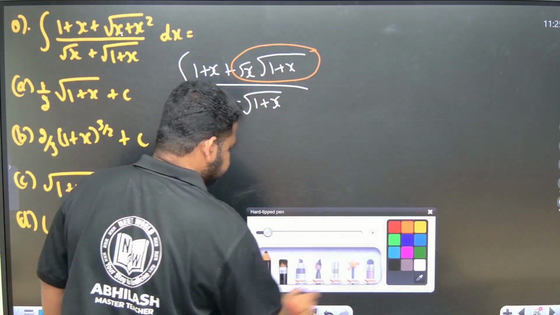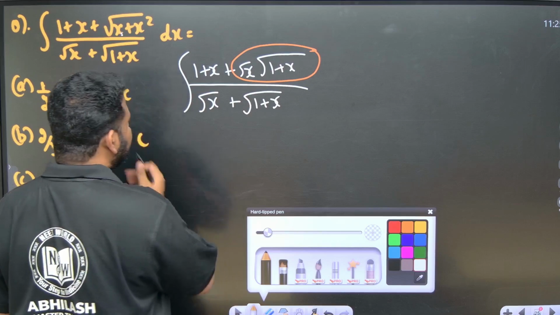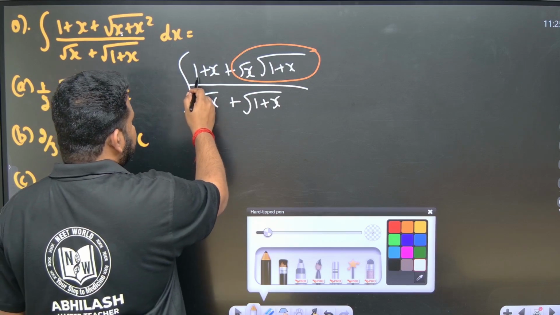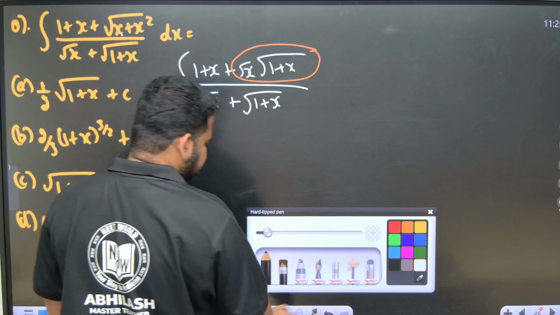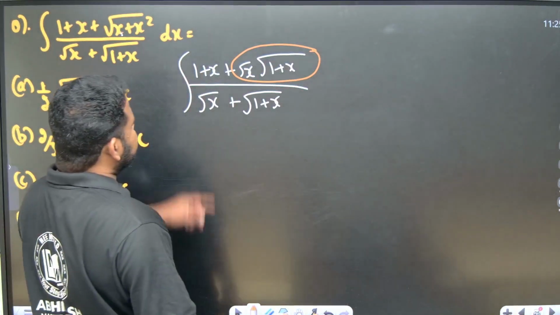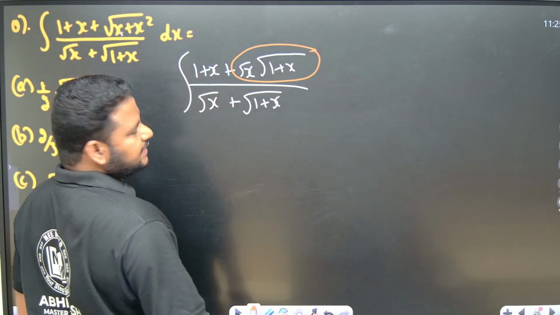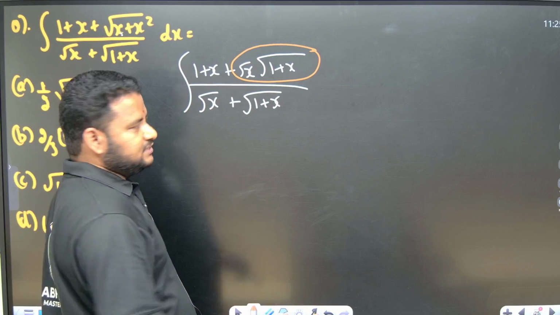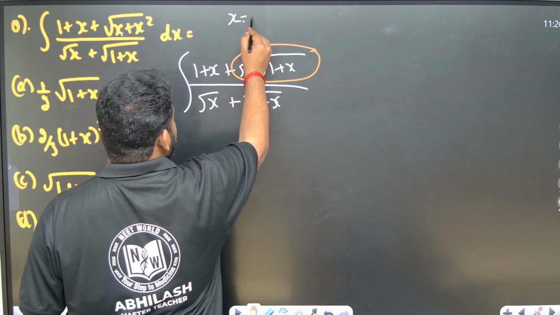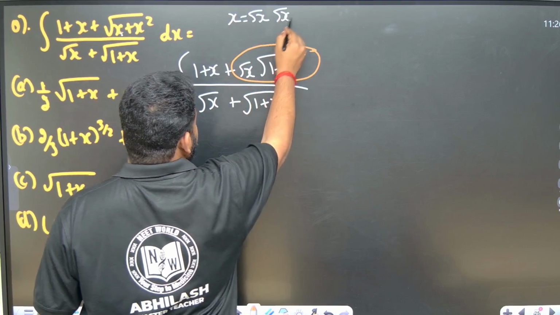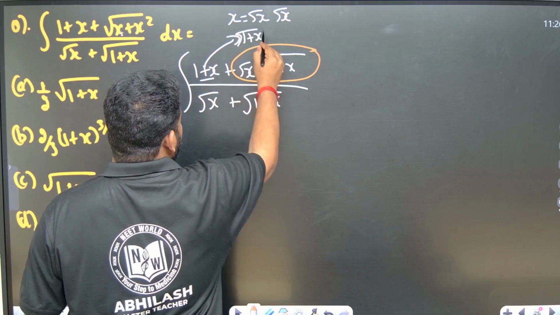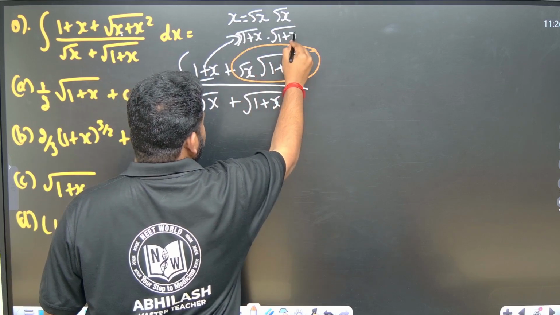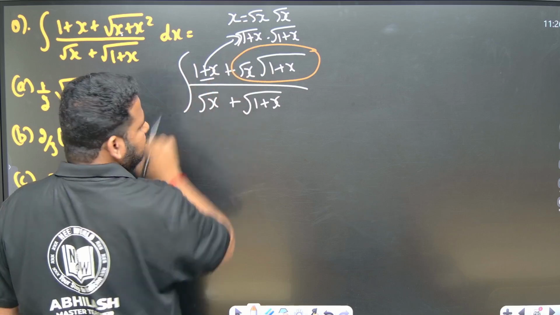So understand this. Now, this 1 plus x is there, square root of x is there, square root of 1 plus x is there. Still it appears like a difficult question. So what I can do is write this 1 plus x differently. Understand one thing, the x can be written as square root of x into square root of x. Similarly, 1 plus x can be written as square root of 1 plus x into square root of 1 plus x. So here I can take square root of 1 plus x common.